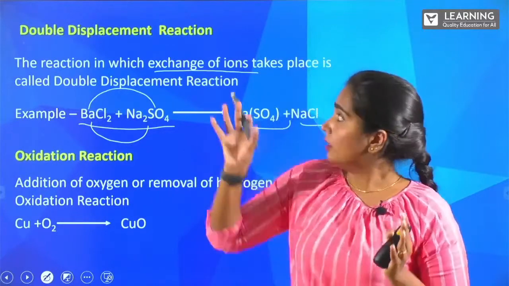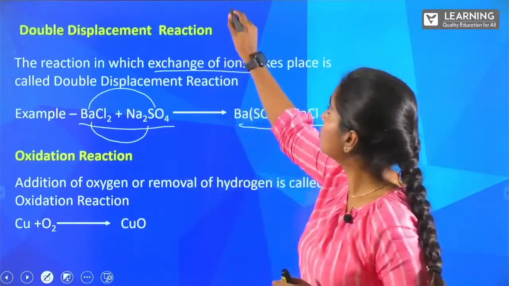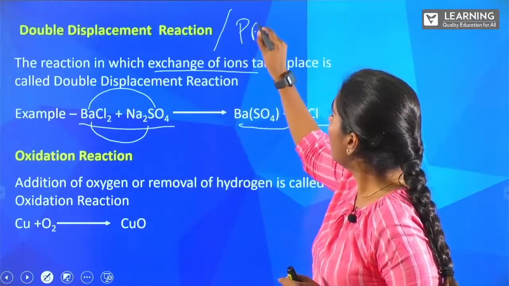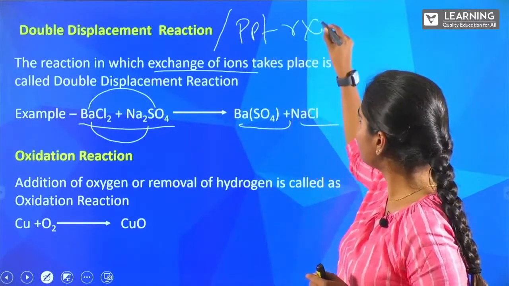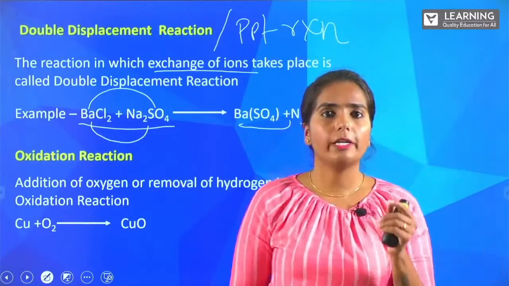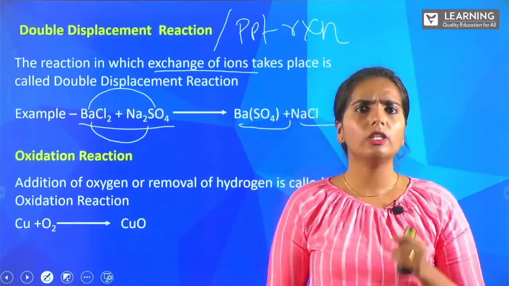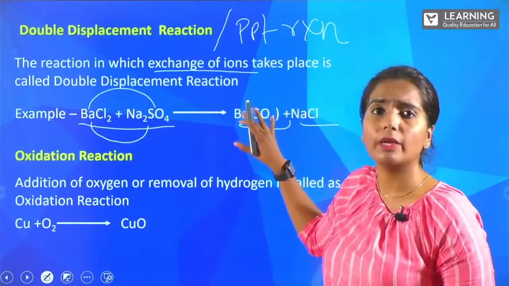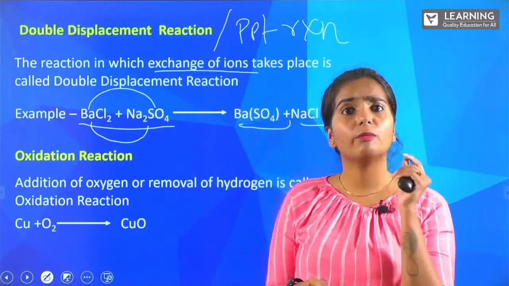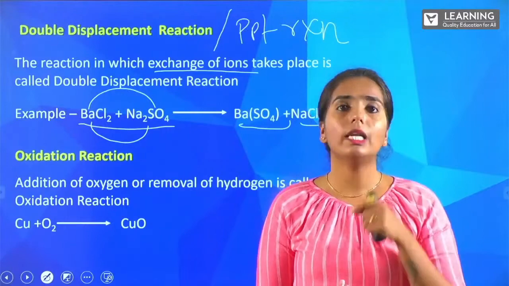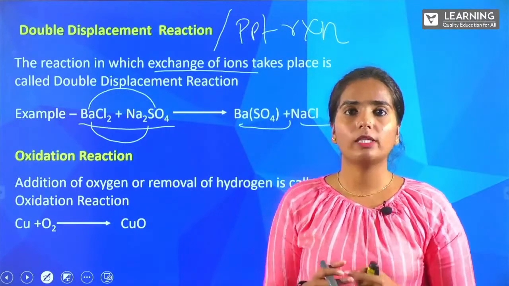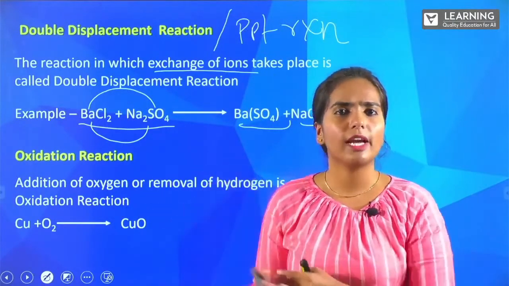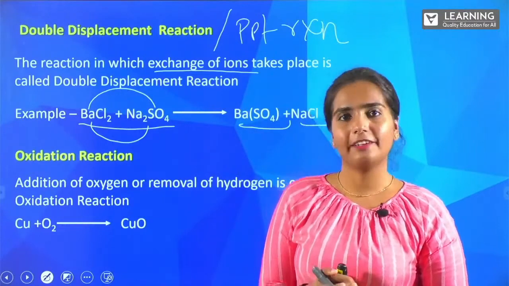So the double displacement reaction is also called a precipitation reaction. Because here, in our barium sulfate, you can see there will be a formation of white precipitate when you do the laboratory experiment. So this double displacement reaction is also called a precipitation reaction.